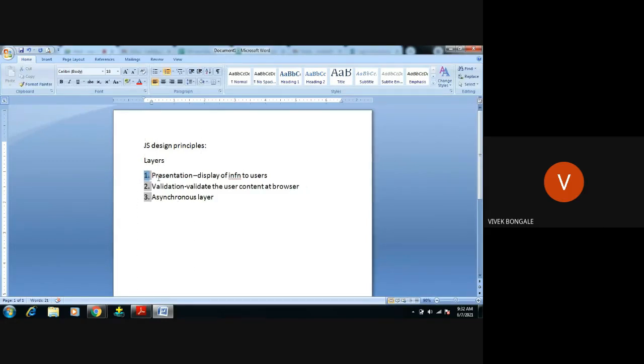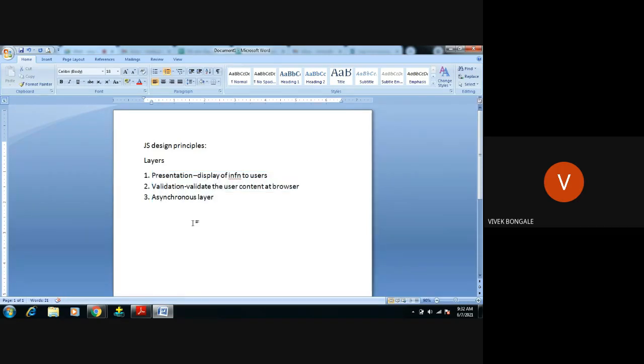These are the three design principles that every web developer has to follow if you are using JavaScript in your HTML code. To display any particular web page using a scripting language like JavaScript, the developer's script should work on these three layers. These are some of the principles given by JavaScript.